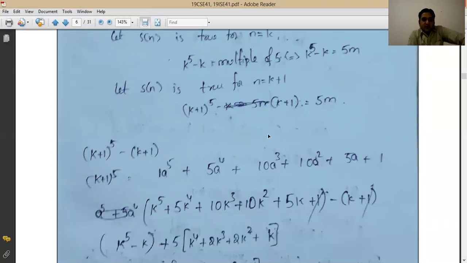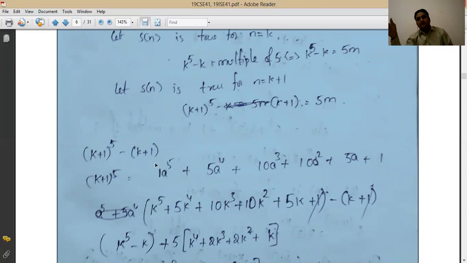Now for that you have to open one expansion here. In that expansion you may have to remember the coefficients, which can simply be derived from a triangular format. Suppose you have two values, a plus b, then a plus b whole square, then a plus b whole cube. That triangle can be opened. How are the coefficients?